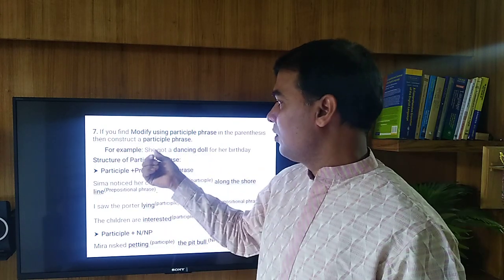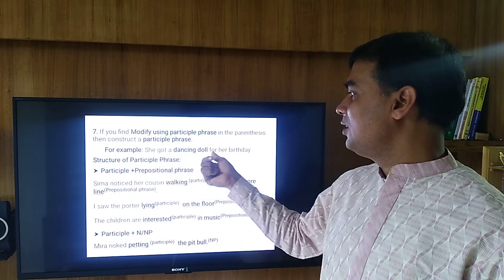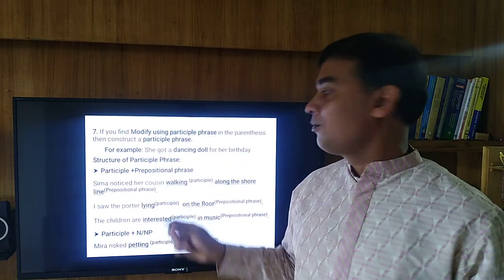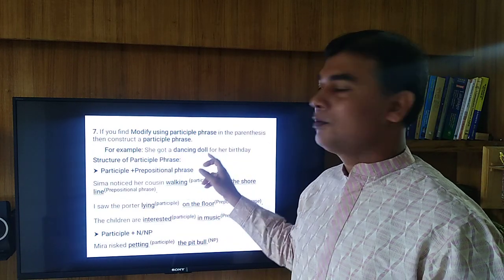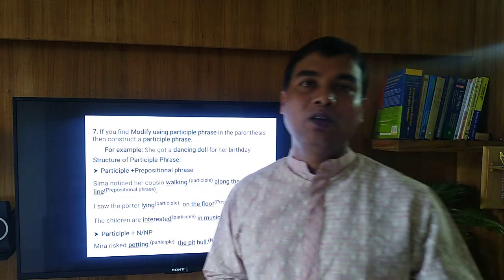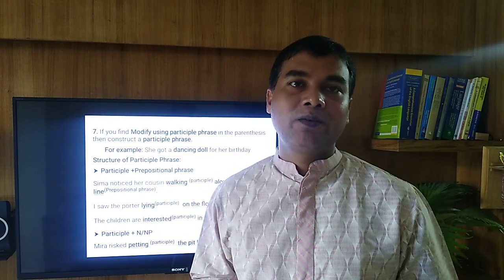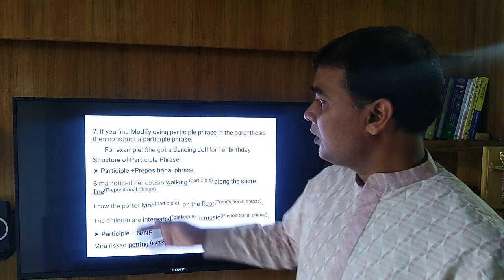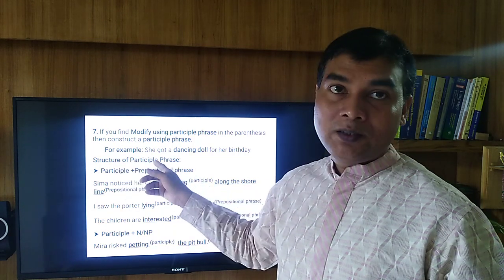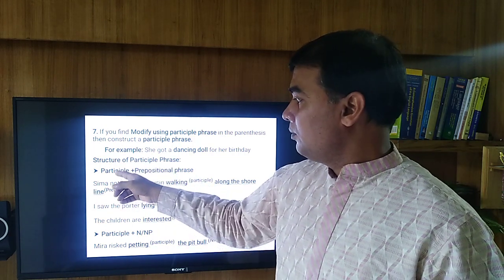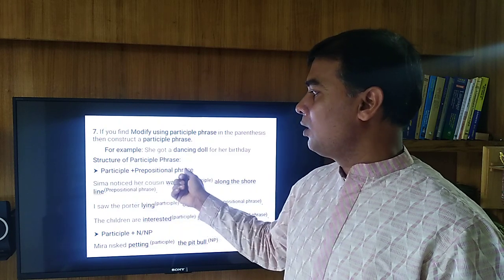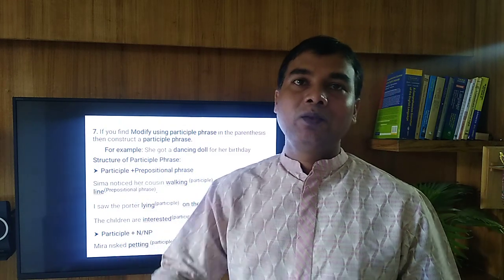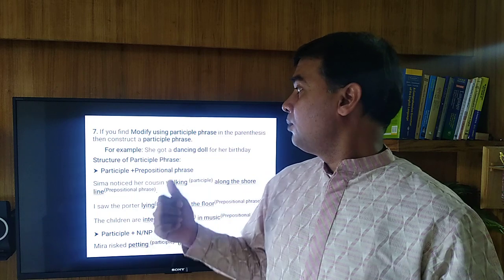Okay, for example, she got a dancing doll for her birthday. Here, dancing doll, this is a participle phrase. Now you should know how to construct a participle phrase. Okay, this is the structure of participle phrase: participle plus prepositional phrase. In this way, you can construct a participle phrase.